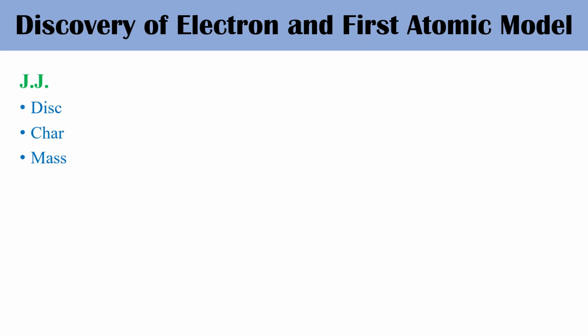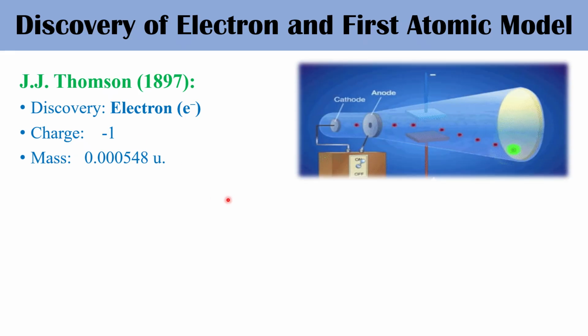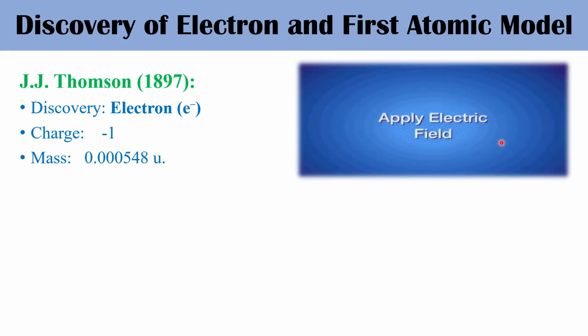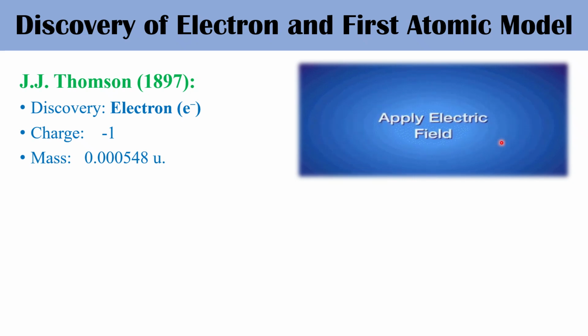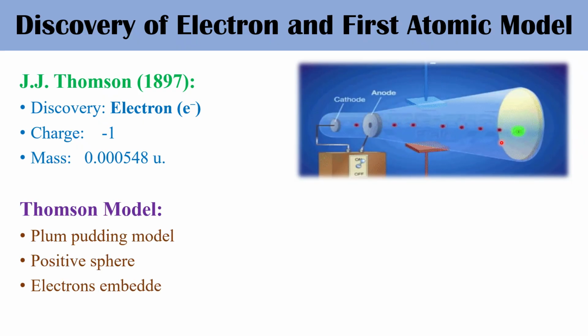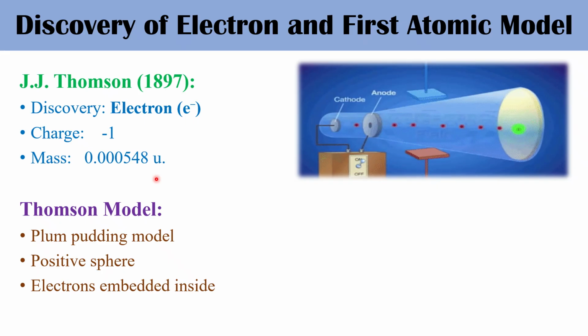The discovery of electrons was done by J. J. Thomson in 1897. He performed a cathode ray experiment. He found teeny negative particles coming from atoms, which are called electrons. Now scientists knew that the atom is not a solid ball, it contains smaller particles like electrons. The electron has a charge of -1 and a mass of around 0.000548 atomic mass unit.